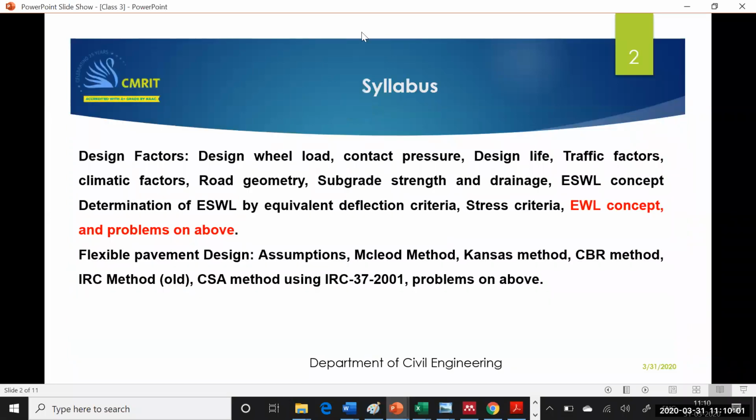Now this is your syllabus. In this syllabus, we have already completed up to stress criteria. We have already completed up to stress criteria. Now today's class we will be seeing the equivalent concept, EWL.